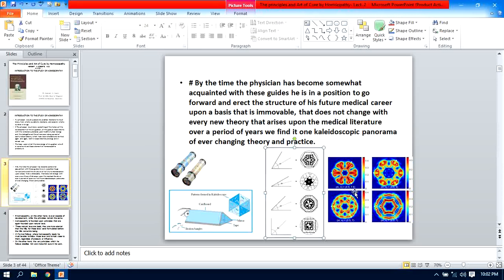Therefore, first become acquainted with the principle and law of homeopathy, rely on them very firmly, and apply your knowledge of materia medica according to this principle. You should not apply this kaleidoscopic angle or kaleidoscopic panorama to each and every case. Have you got this? Yes, let us see the next paragraph.